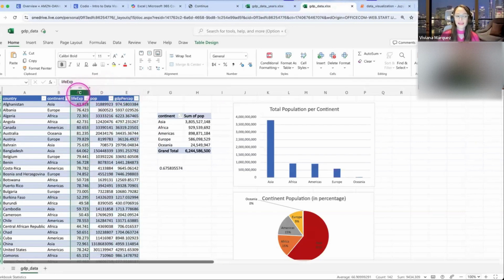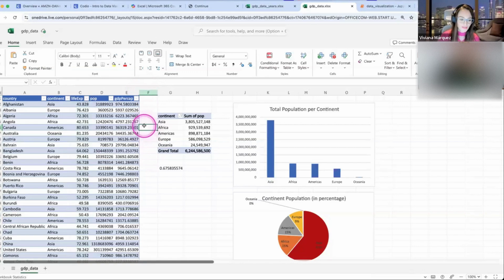So I need to move my y-axis to the right. How do I do that? You have several options. My favorite option is clicking here on the C.